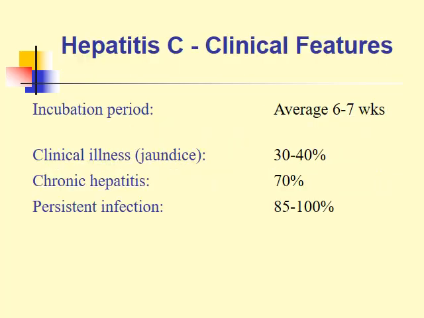The clinical features of hepatitis C viral infection: the incubation period is a month and a half, 6 to 7 weeks. Jaundice occurs in 30 to 40%. Chronicity is at a high percentage, around 70%. Persistent infection is between 85 to 100%.